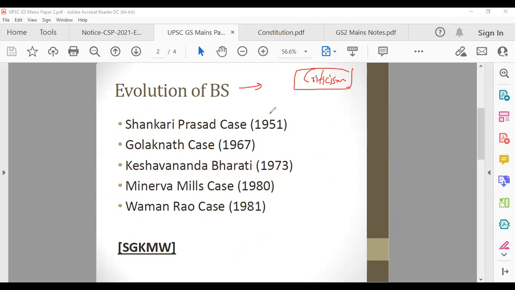We have talked about the good things. This is actually good. BS is good. Basic structure is good because they're talking about the core attributes.